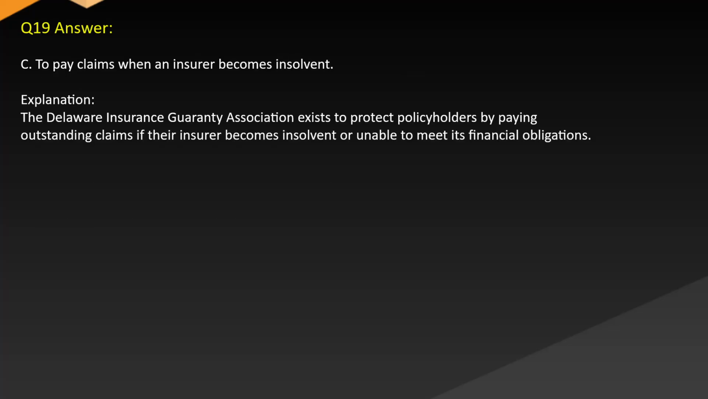Answer: C. To pay claims when an insurer becomes insolvent. Explanation: The Delaware Insurance Guarantee Association exists to protect policyholders by paying outstanding claims if their insurer becomes insolvent or unable to meet its financial obligations.